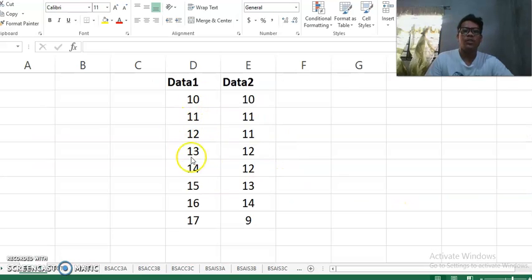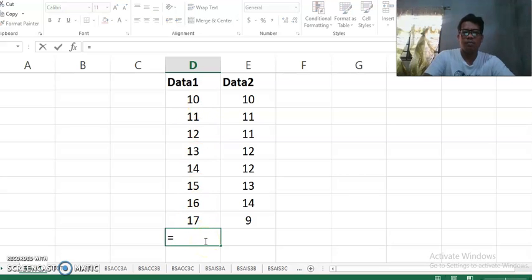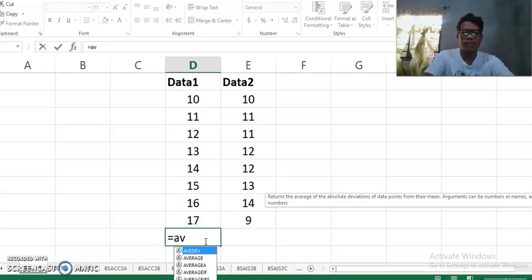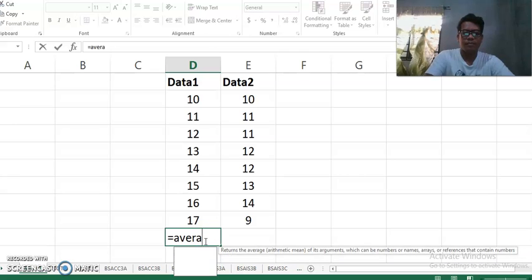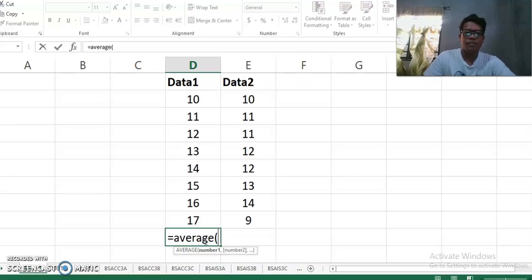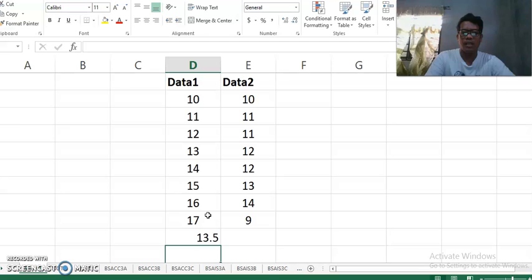So I will show you how to compute the mean using Excel. So what we're going to do is just simply type, suppose we have this data, just simply type average and then you drag this data, then close parenthesis, then just enter. So the average now is 3.5.